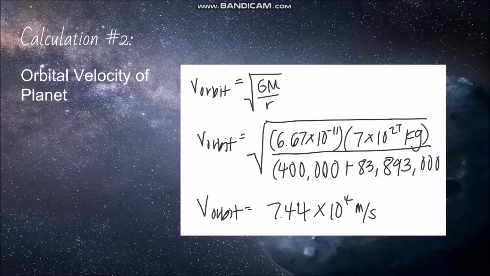If a satellite was to orbit our planet 400,000 meters off its surface, it would travel 7.44 times 10 to the 4th meters per second, which can be calculated by using the formula of orbital velocity, which is the square root of big G times big M over r.